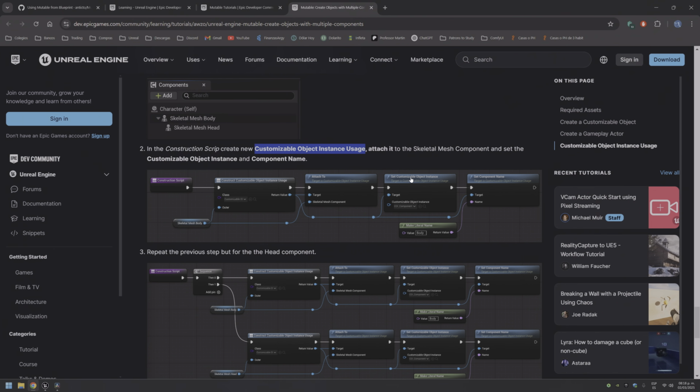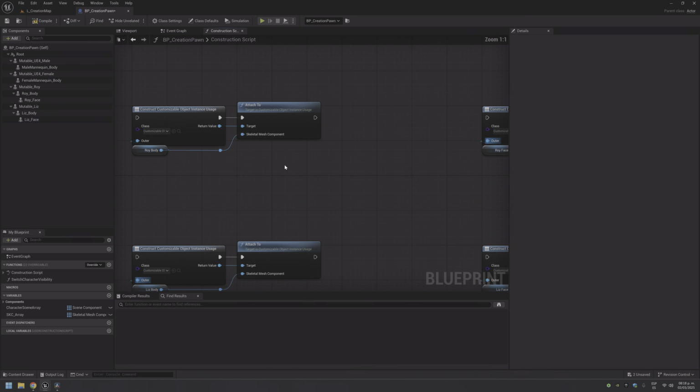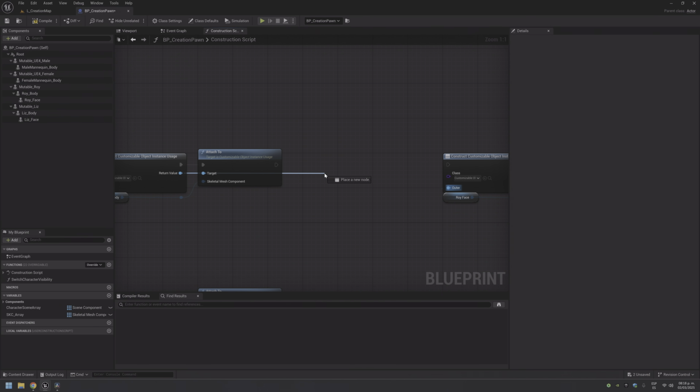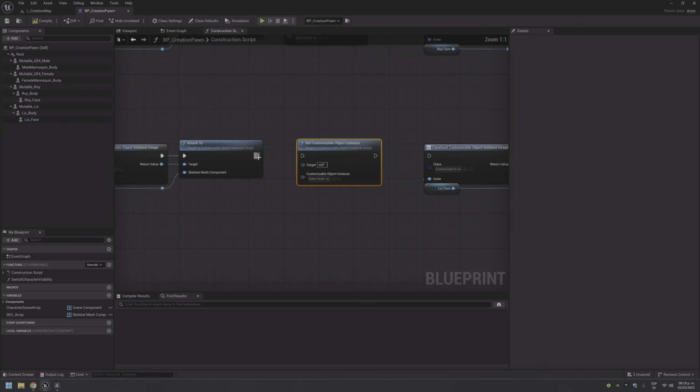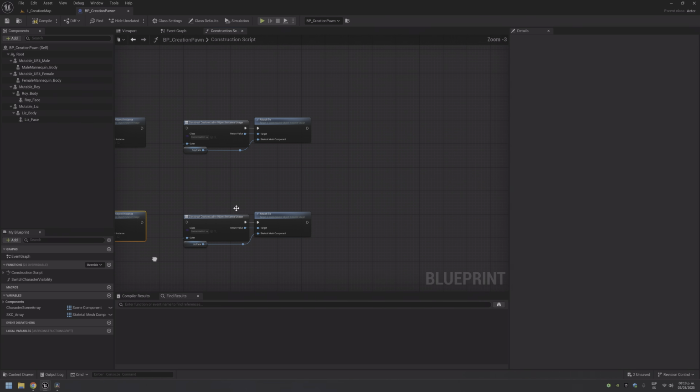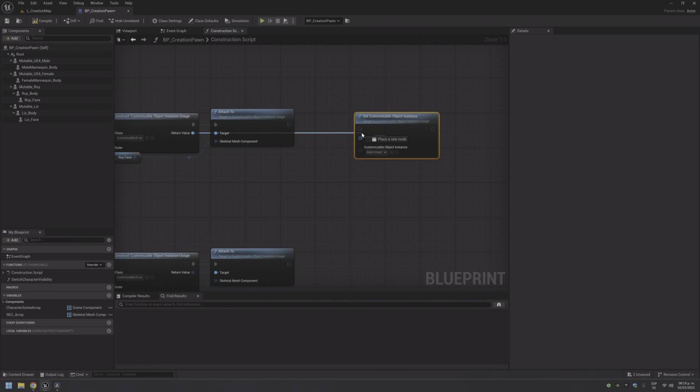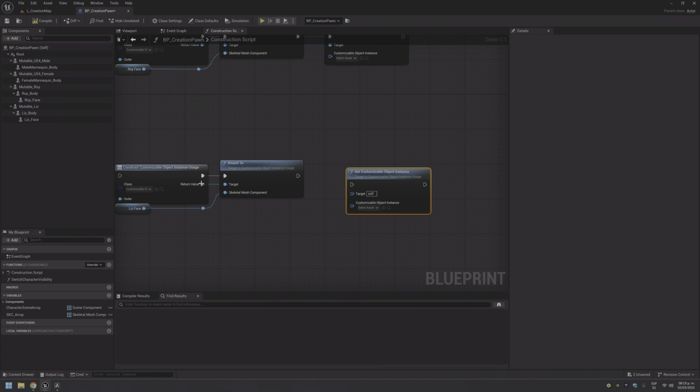Next is to set the customizable object instance. So from here, set customizable object instance, this one. Okay, I will select Ctrl C, Ctrl V. This goes here, this goes here, and this goes here.